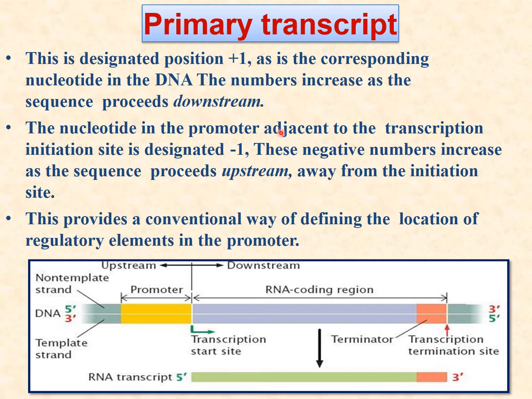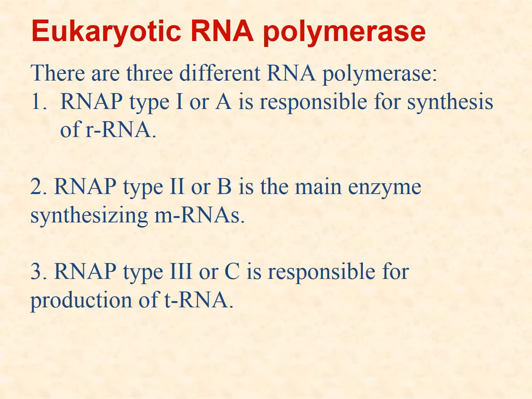The nucleotide in the promoter adjacent to the transcription initiation site is designated -1, and the negative number increases as the sequence proceeds upstream. This provides the conventional way of defining the location of regulatory elements in the promoter.